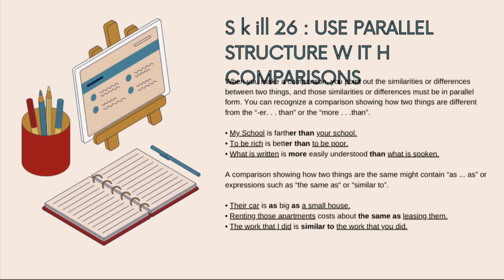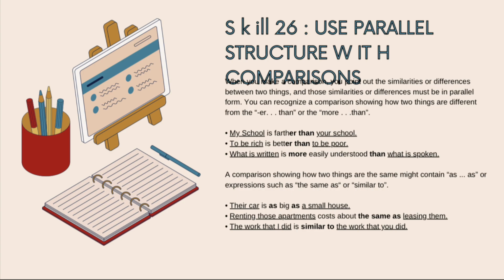A comparison showing how two things are the same might contain as...as, or expressions such as the same as or similar to. Example: "Their car is as big as a small house." The second one: "Renting those apartments costs about the same as leasing them."